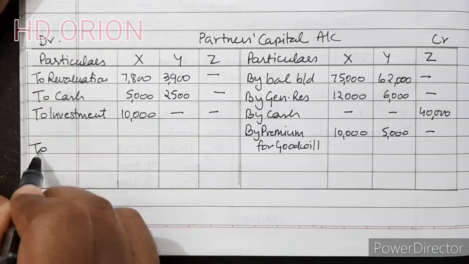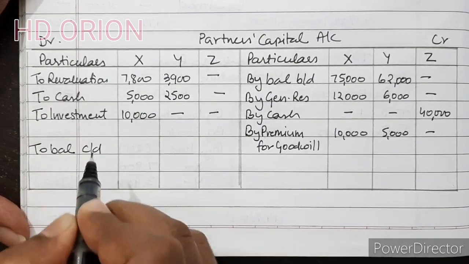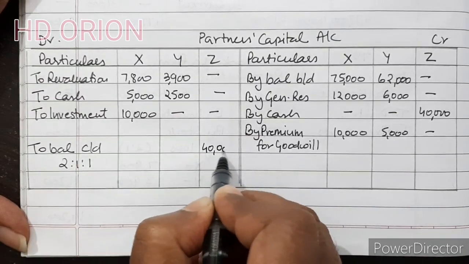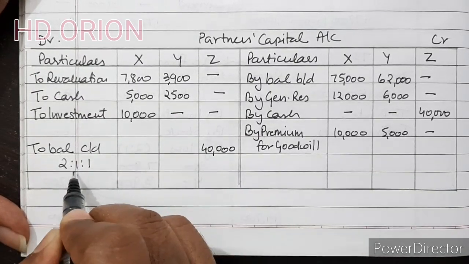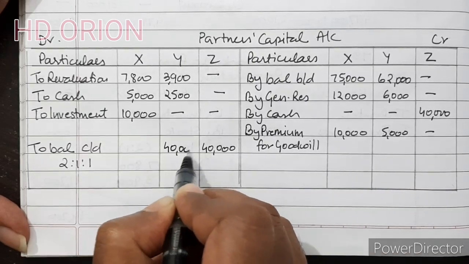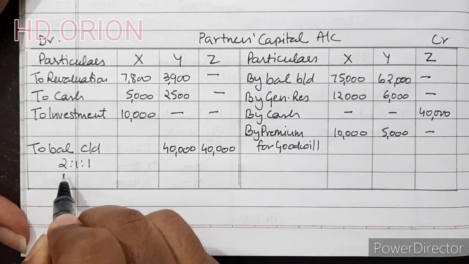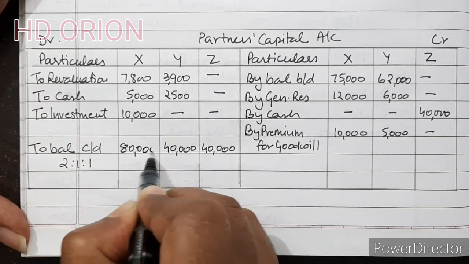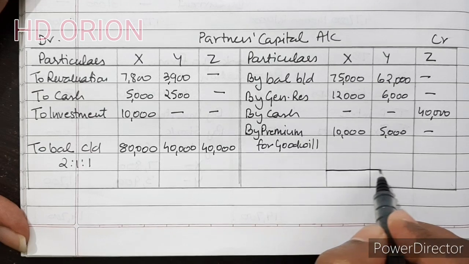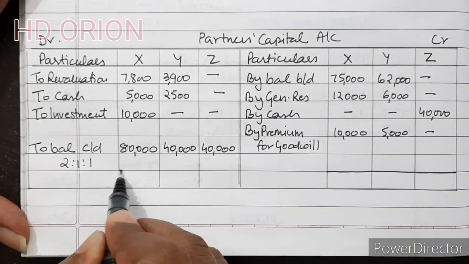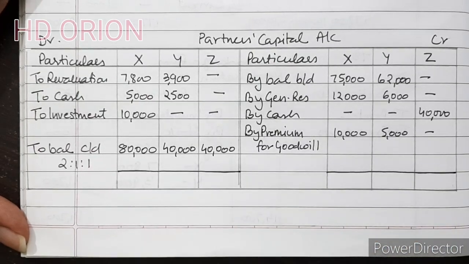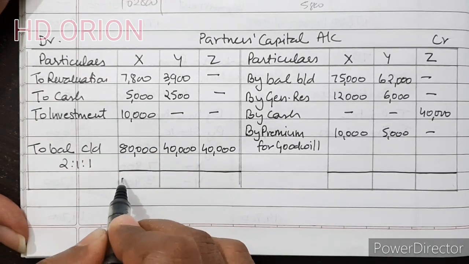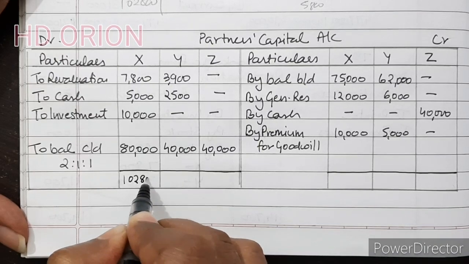Now to balance carried down in the ratio 2:1:1. 40,000 for Z, based on this Y's capital will also be 40,000 and X capital is double of 40,000, so 80,000. Now we will balance it. This side total is 1,02,800.